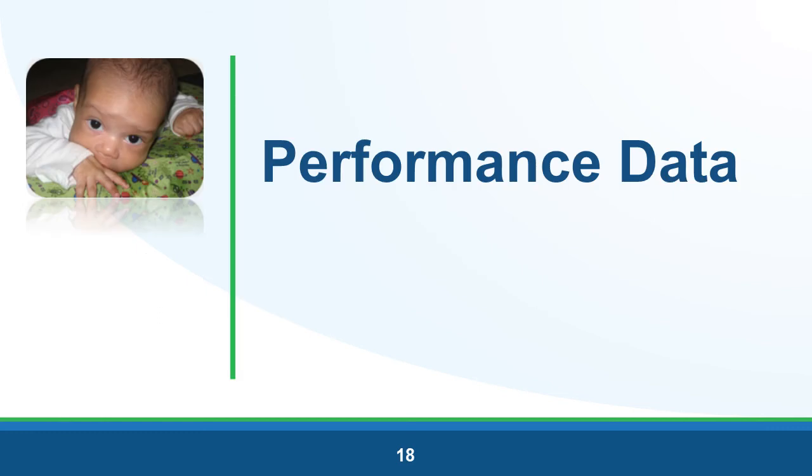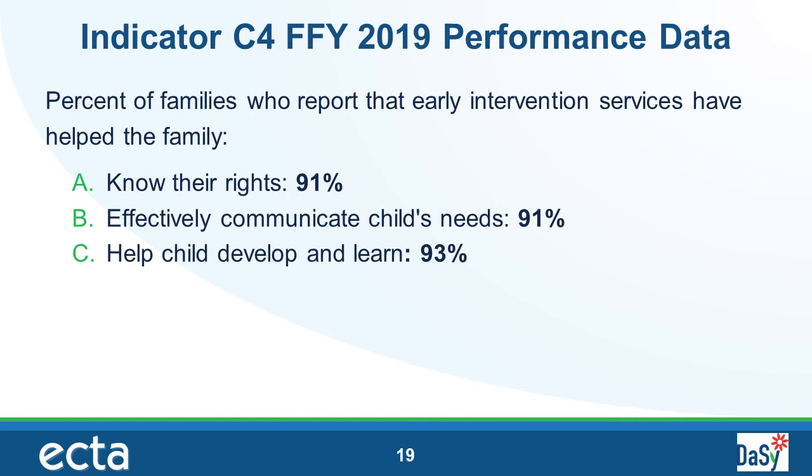Next, we will review the performance data. These data will show how states fared on each of the 3 family outcomes. Nationally, in FFY 2019, 91% of families reported that early intervention services helped them know their rights. 91% reported that the program helped them effectively communicate their child's needs, and 93% reported that the program helped their child develop and learn. Overall, we consider these data to be stable over time.